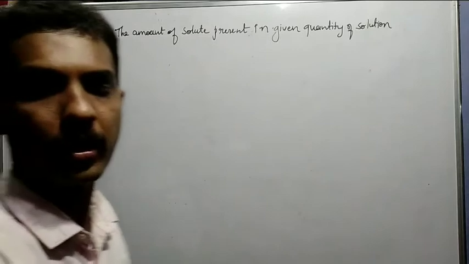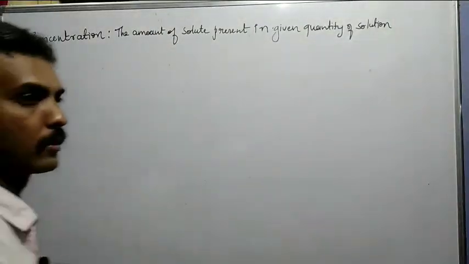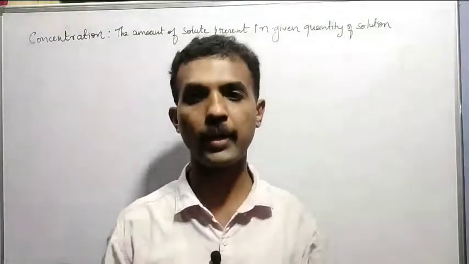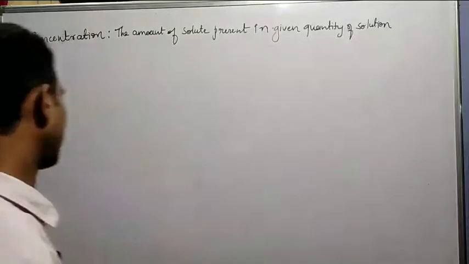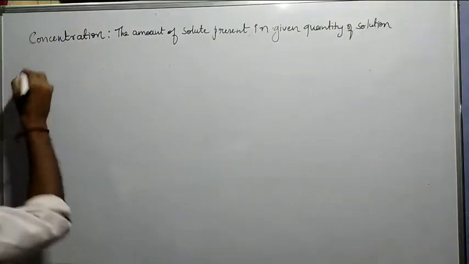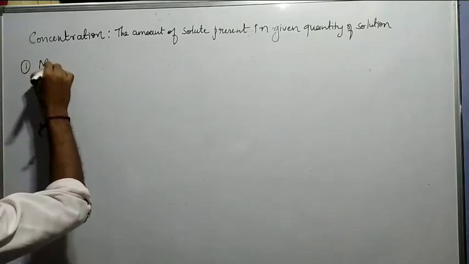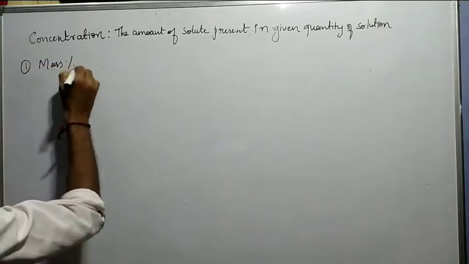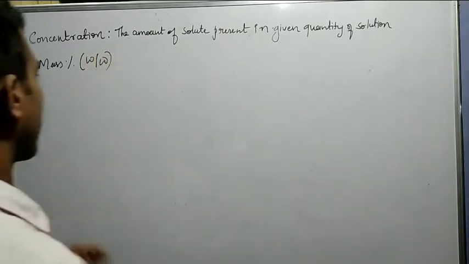So concentration we can derive by what? It may be by weight, so by weight you can say, or else you can say it by volume. So we will go one by one. So what are the terms of concentration present in the solution chapter, right? So number one, mass percentage. Mass percentage, you can say it is W by W, weight by weight, right? So what is mass percentage?